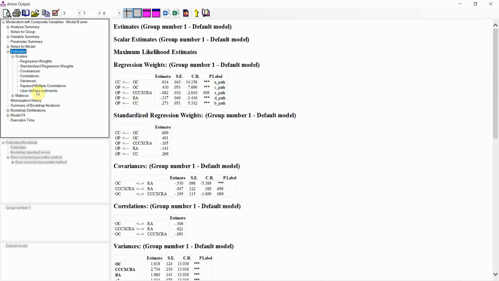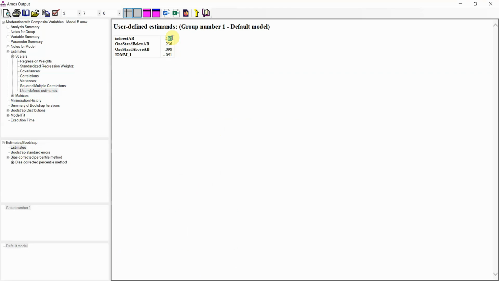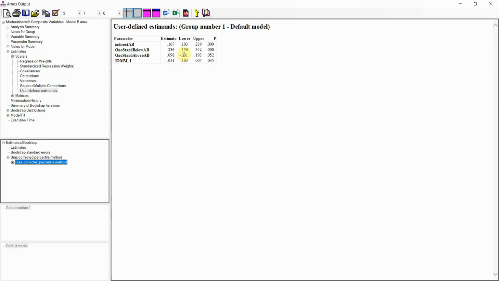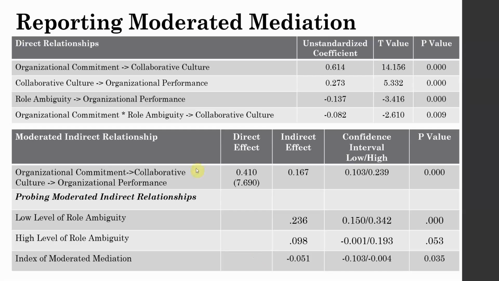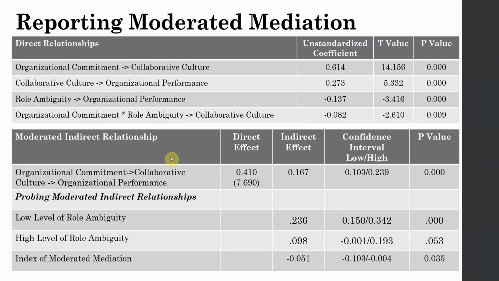A multiplied by B, and it was done in user-defined estimates. Estimates A into B, that is A path multiplied by B path, to calculate your indirect effect and its significance and lower level and upper level confidence interval. And finally, your lower level, higher level, and index of moderated mediation. All these details are present here. These are the details. So this is how you can report your moderated mediation.